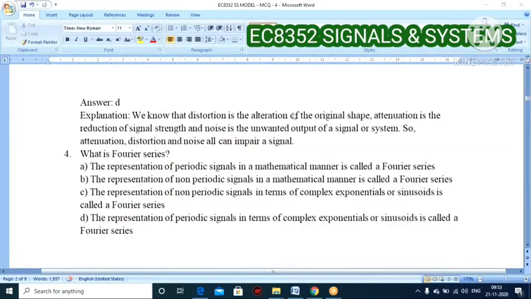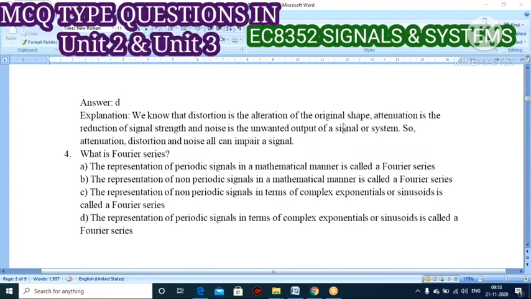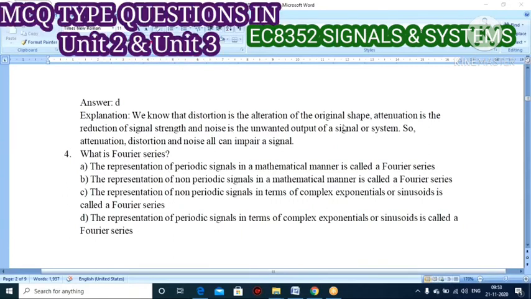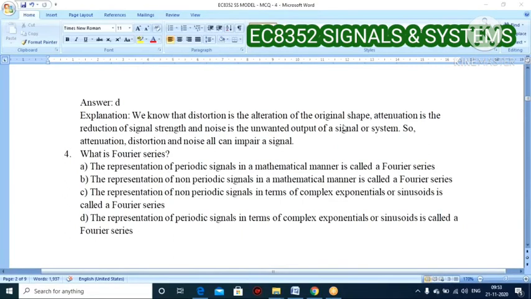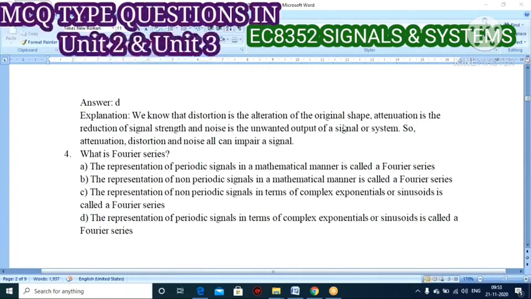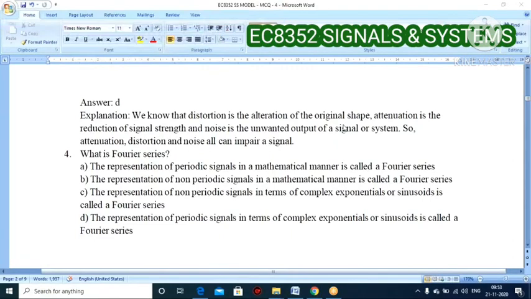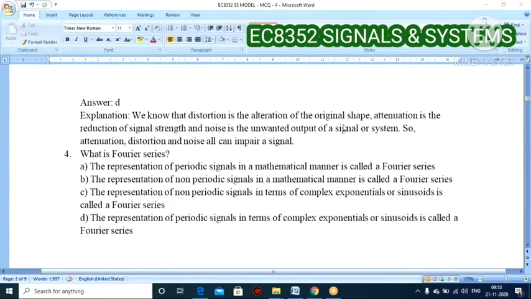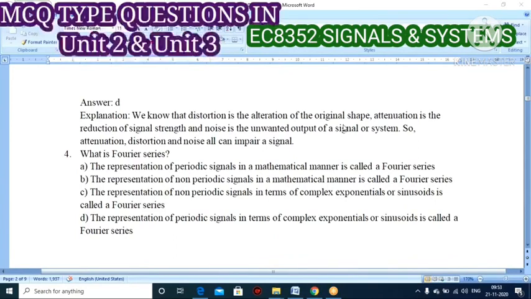We know that distortion is the alteration of the original shape. Distortion means the actual shape will be altered into an irregular shape. So distortion is the alteration of the original shape. Attenuation means reduction of signal strength. If anyone asks what attenuation means, you say attenuation is nothing but reduction of signal strength.